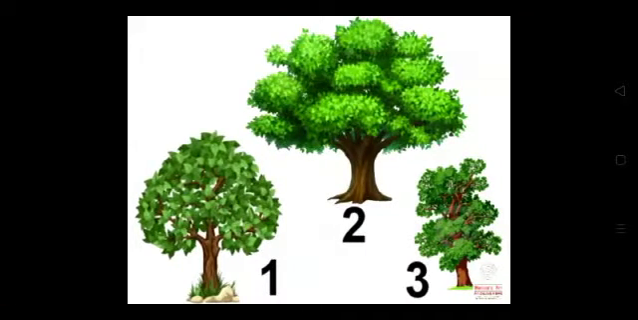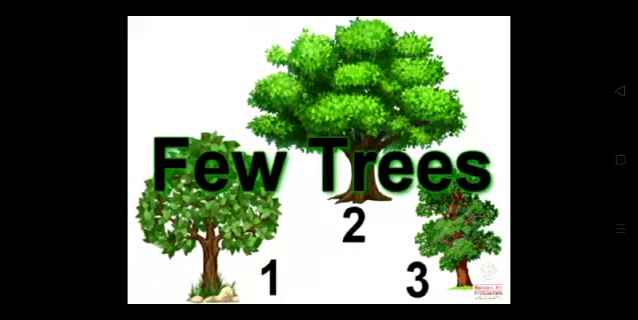Our second example is of trees. In this picture, you can count how many trees are there. Yes, tell me children, how many trees are there? 1, 2 and 3. You can count it. So, it is countable. That's why it is few trees.